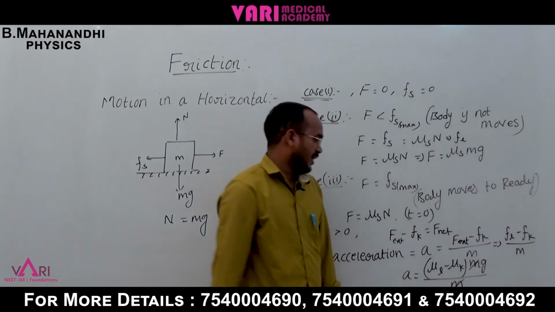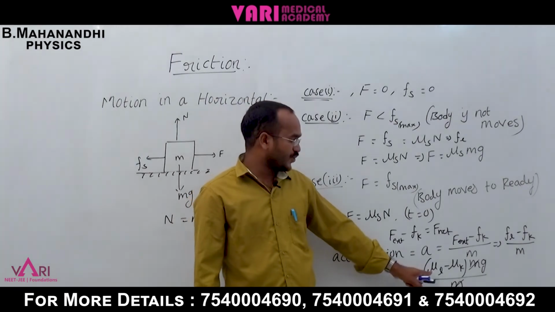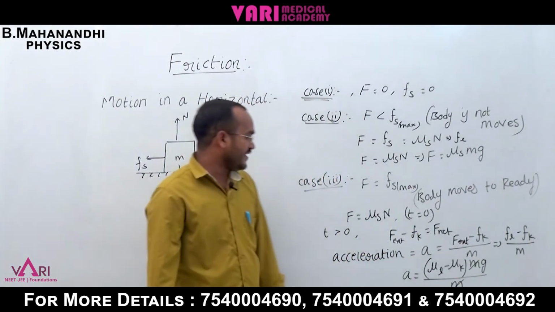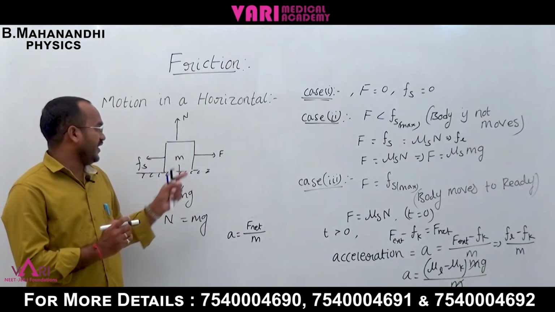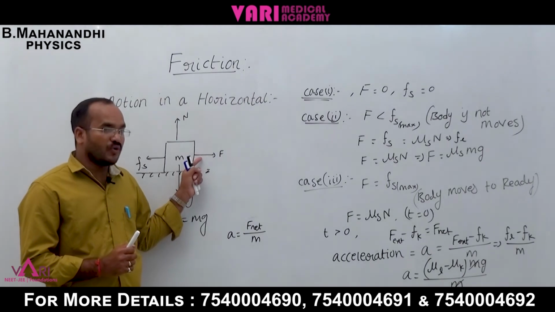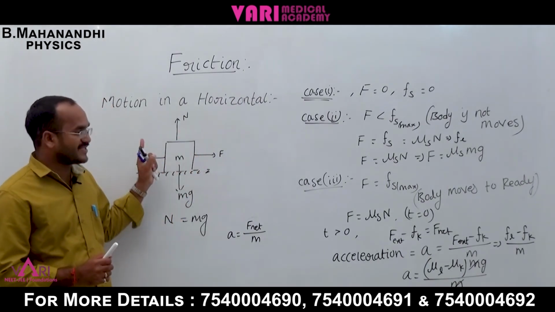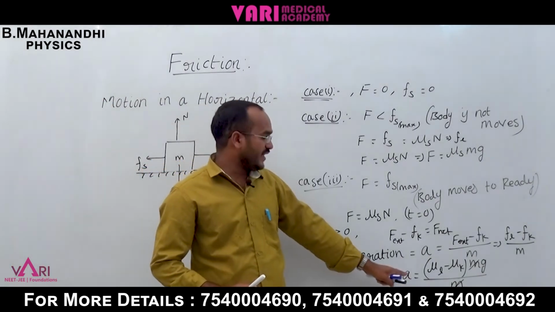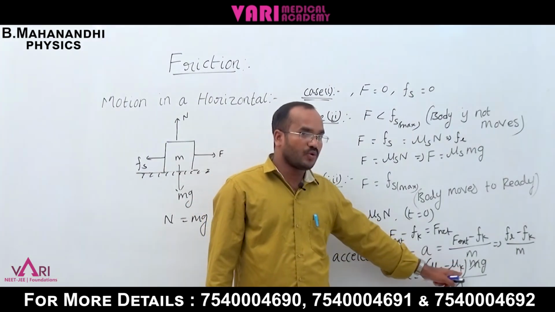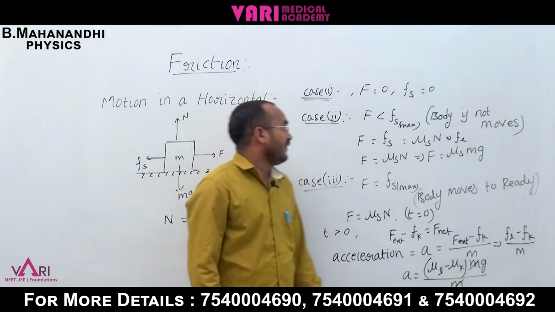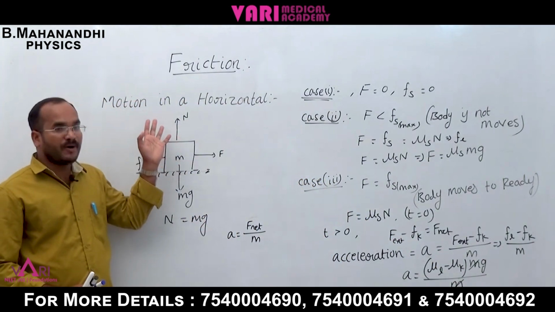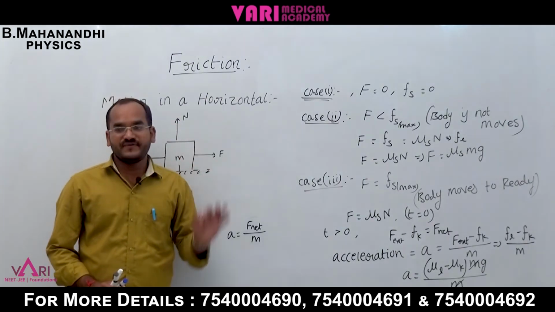The m cancels. So the acceleration is equal to mu s or mu l minus mu k into g. This is the explanation of if a body is moving with the external force more, how much acceleration it has, in relation to the coefficient of static friction and the coefficient of kinetic friction. This is the explanation of motion of a body on a horizontal rough surface.